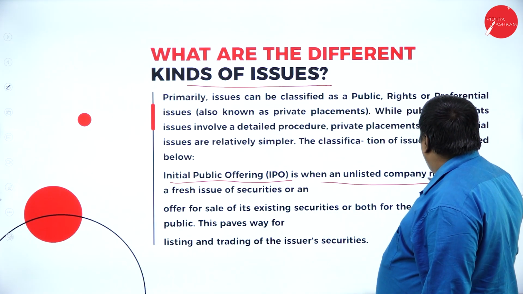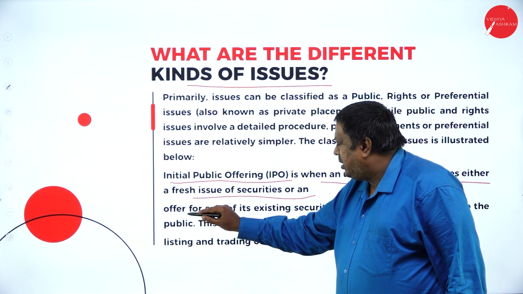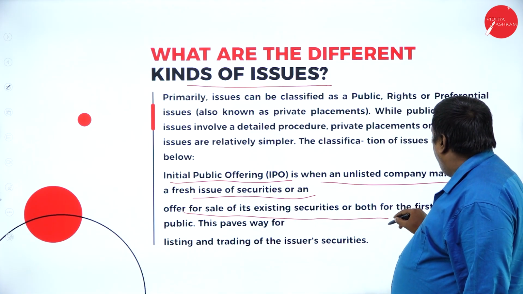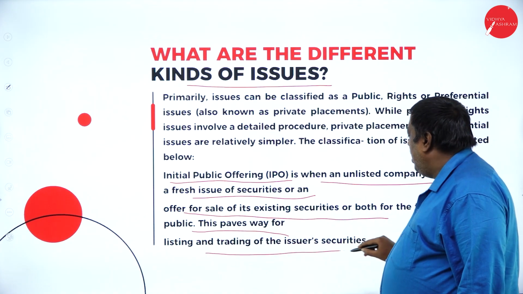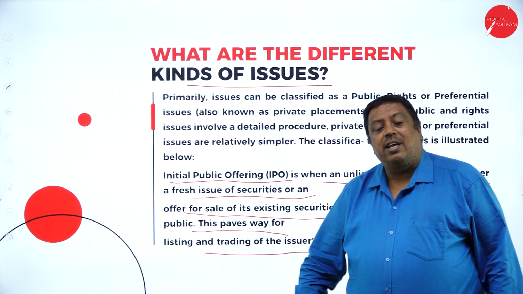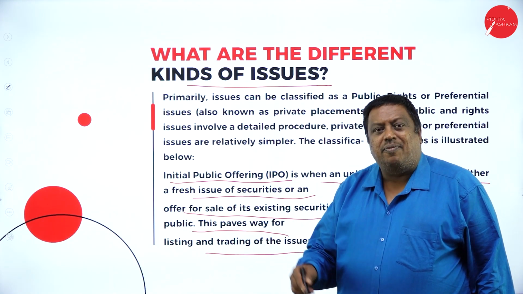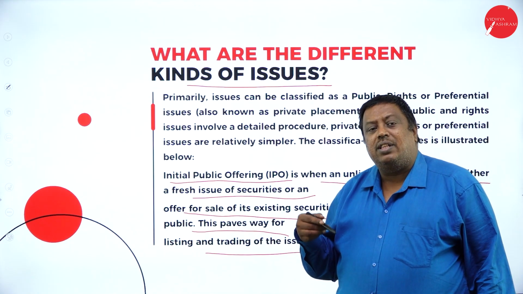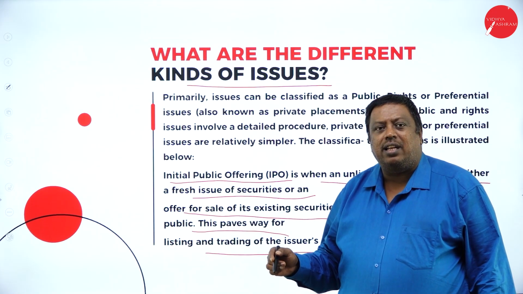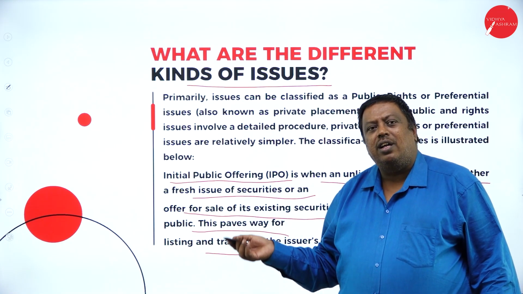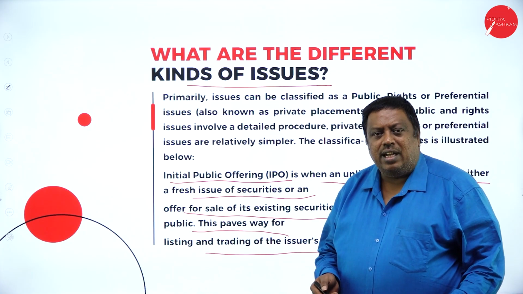When an unlisted company makes either a fresh issue or an offer for sale of its existing securities for the first time to the public, this paves the way for listing and trading of the issuers. They're saying that if it is the first time it is issuing, then it is issued to the public. If it is unlisted and the shares are not issued to the public, the remaining shares can be issued to the public or to the existing shareholders after getting the concept of growth.